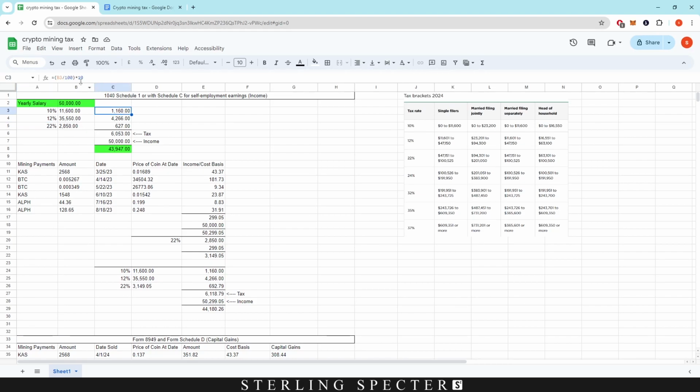So it's a simple calculation. You divide this number by 100, times it by the percentage for all of these, and that should give you the tax that you're going to pay. The income minus the tax gives you this number. So this is your take home. This is how much tax you have to pay. That's just on your salary.